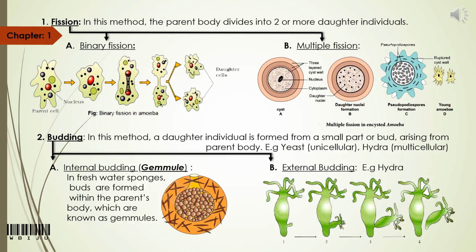Now coming to internal budding, what happens? In this type, the bud which is formed inside the body is known as gemmules, and these are produced by sponges.